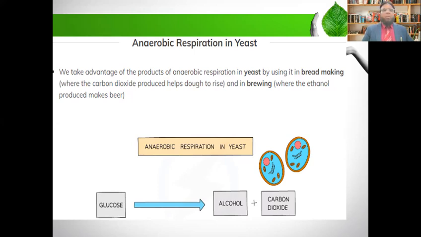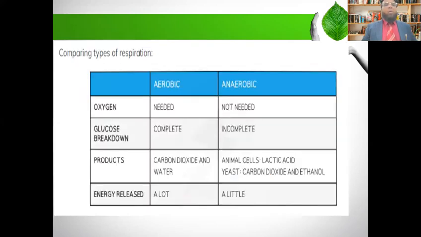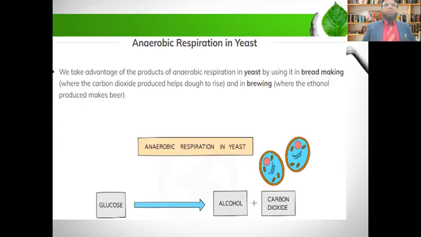So you can see glucose is broken down into alcohol and CO2. In the bread making process, this alcohol is evaporated, but CO2 raises the dough. If we are doing the same process for brewing, meaning we are making alcoholic drinks, then alcohol gives the alcoholic nature to the drink and CO2 gives the fizzy nature to the drink.